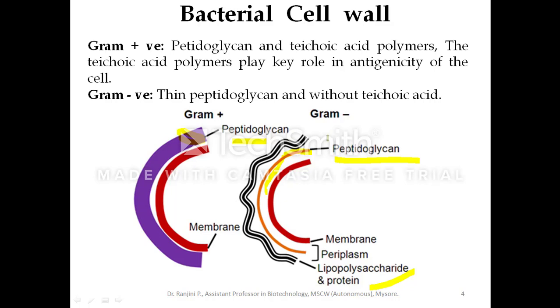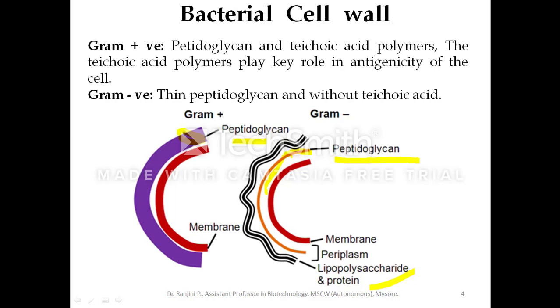Whereas in gram negative bacteria, the peptidoglycan layer is very thin. When you add the primary stain, initially it takes up the crystal violet and is blue in color, but later when you give the alcohol treatment, the peptidoglycan layer dissolves and small pores form. When you wash it, all the crystal violet is removed and the secondary stain takes its place, and it looks pink in color.